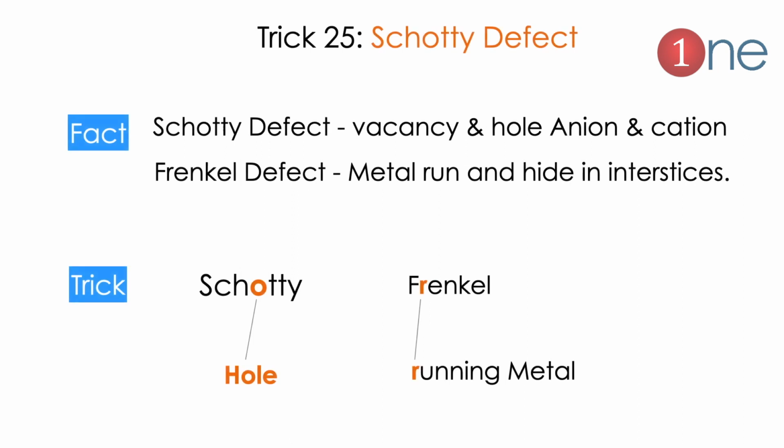Next tip will be on Schottky defect. Normally the scientist names and defects are confusing because the words are very new to us. Here these tricks can help you. Schottky defect means the vacancy or hole of anions and cations. Similarly, Frenkel defect means a metal ion runs and hides inside the interstices. It can be easily remembered: Schottky has an O, which is a hole. Similarly, Frenkel has an R, which is a running metal. So the O means hole, so it's Schottky; the R means running metal, so it's Frenkel.